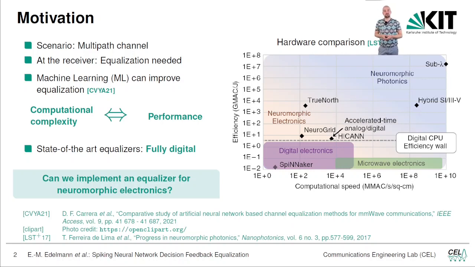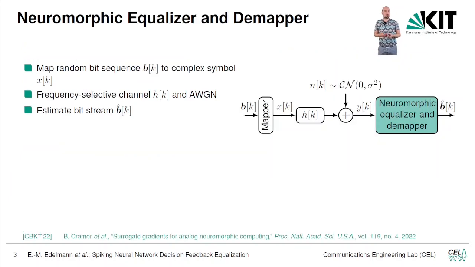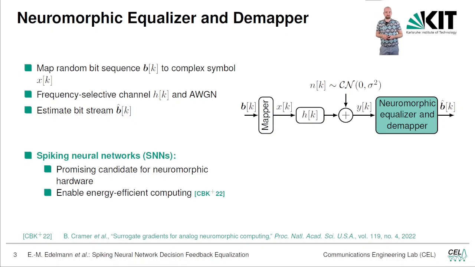So our question is, can we implement an equalizer for neuromorphic hardware? Therefore, as just introduced, we created a small problem setup. So we have a random bit sequence, b_k, which we map to complex symbols, x_k. Then we experience a frequency selective channel. We add some additive white Gaussian noise, and then we want to equalize using neuromorphic hardware and demap the found symbols to the bit stream, so we can estimate the transmitted bit stream.